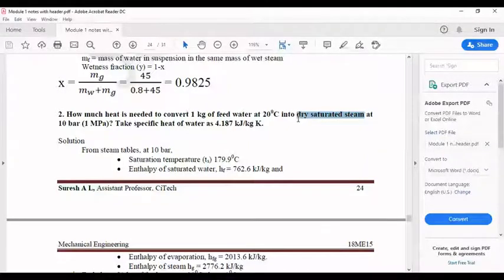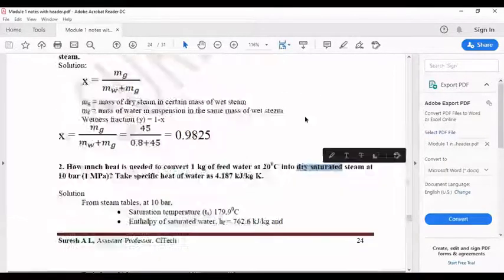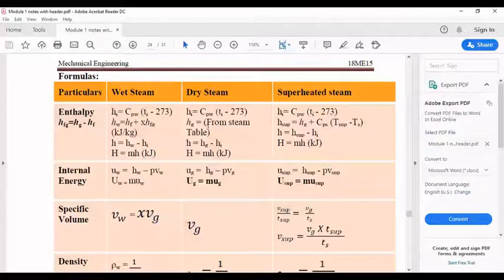Based on the particular type of steam, we have given the formulas there. Use those formulas and just solve it. Now, according to this, I got to know that it is dry steam, so use the dry steam formulas. At what pressure? It is 10 bar. Take the specific heat of water as 4.187 kilojoule per kg Kelvin. Since they have given 20 degrees Celsius, I'll use the hi value. I'll follow that step, so in the dry saturated steam column, I'll use the formulas.